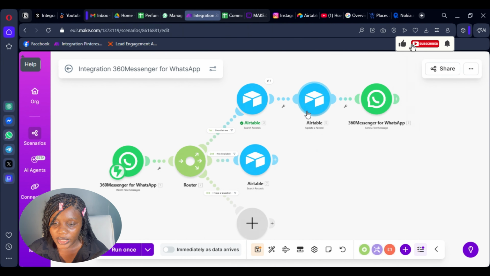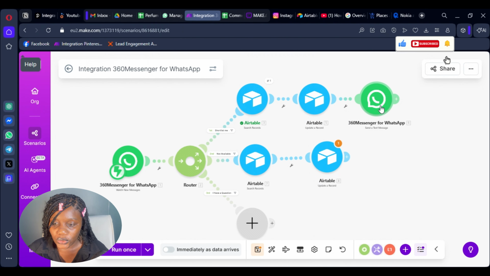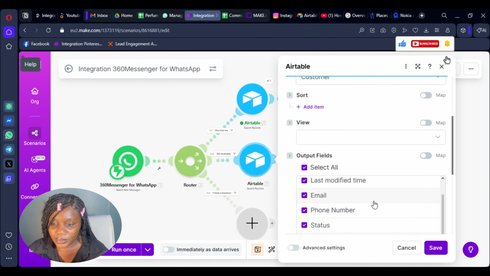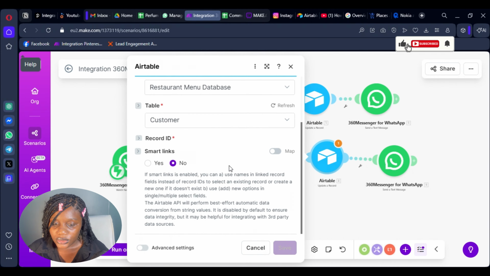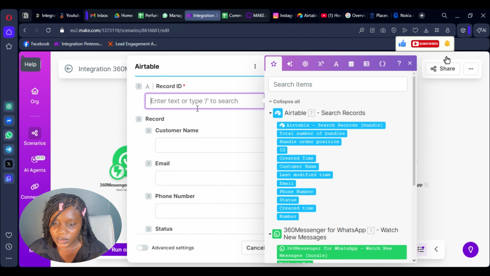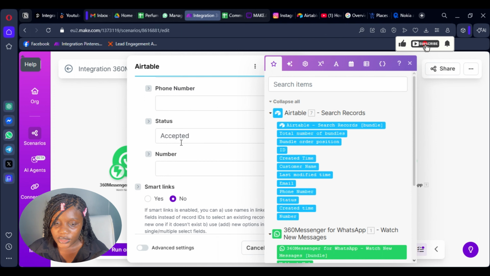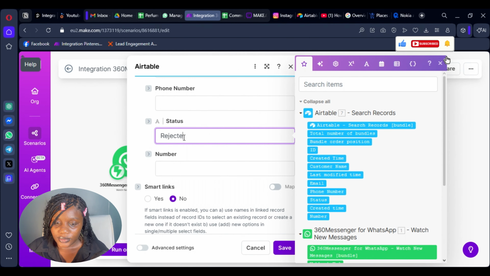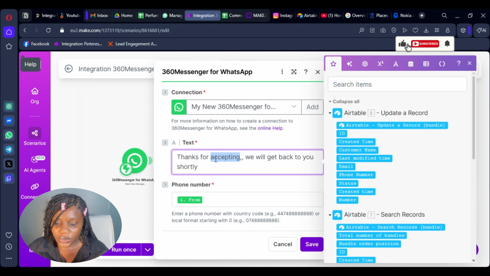Yeah, so we clone that and we clone this as well. Come here and we also clone this last one. Come here. So the search is still going to remain the same, but the update record is going to change. So the ID here is still going to be the same from here. I'm going to come from here, and then the status will now be rejected. So we change the response here.